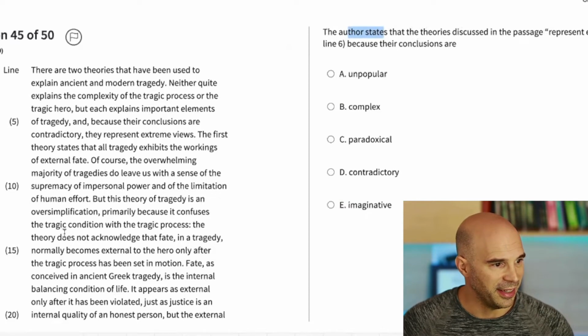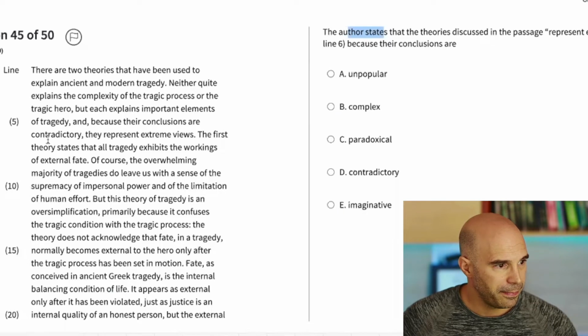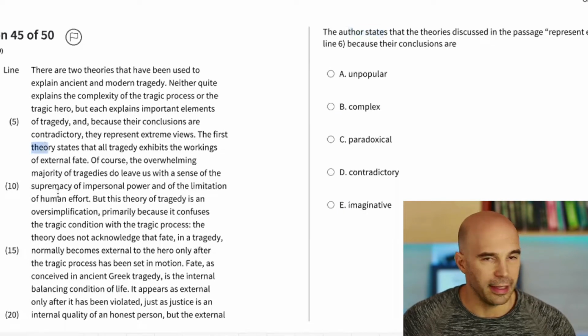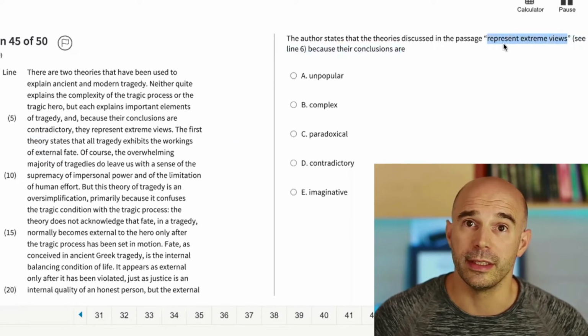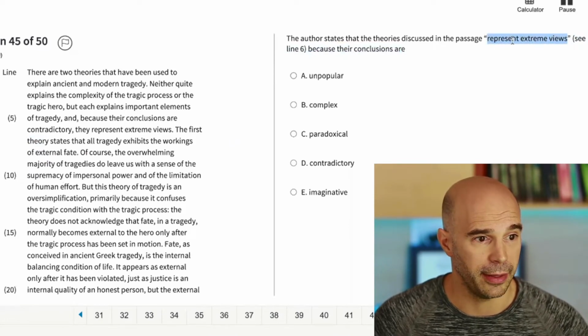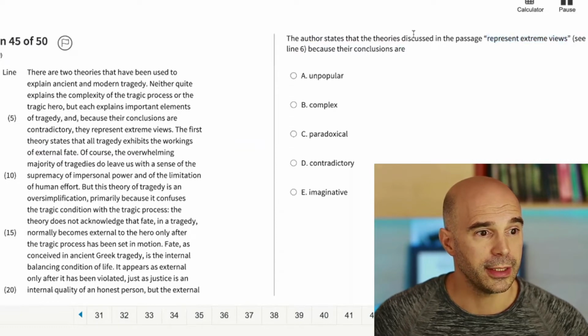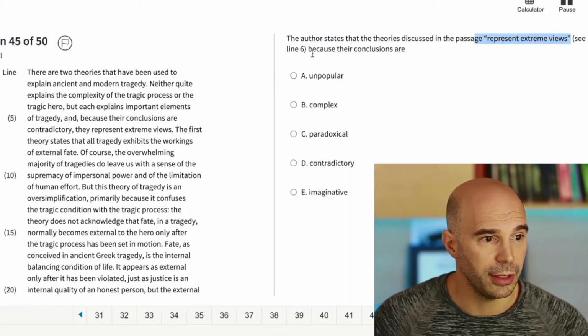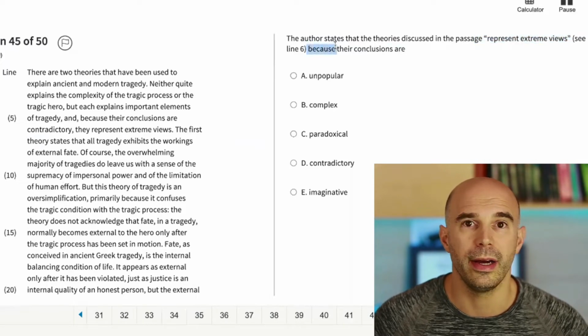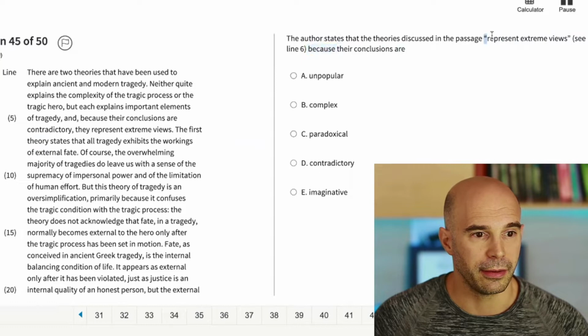Where was it? In line 7 and line 31 is where the theories state stuff, but this is the author states that the theories discussed in the passage represent extreme views. Right, I remember seeing that and wondering, does the author think that that's a good thing or a bad thing? Okay, so this question is saying the author states they represent extreme views because why? Why does the author state that they represent extreme views?